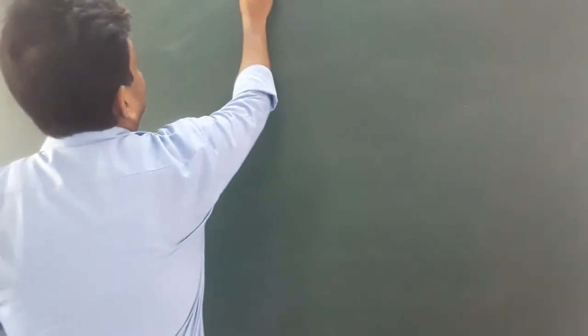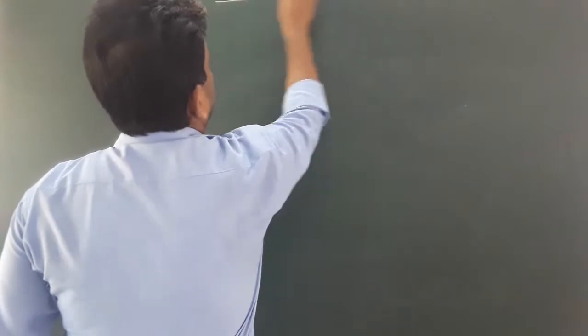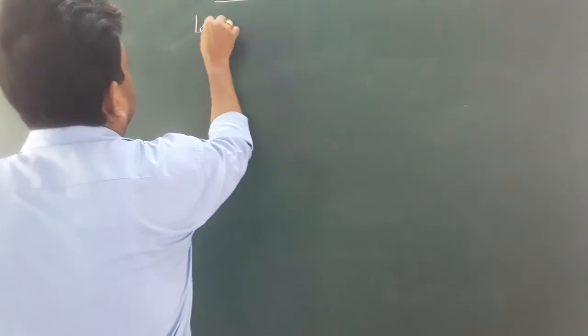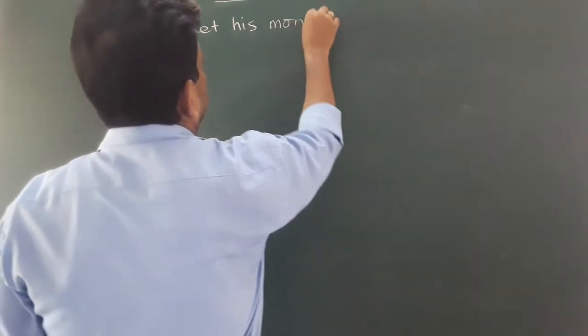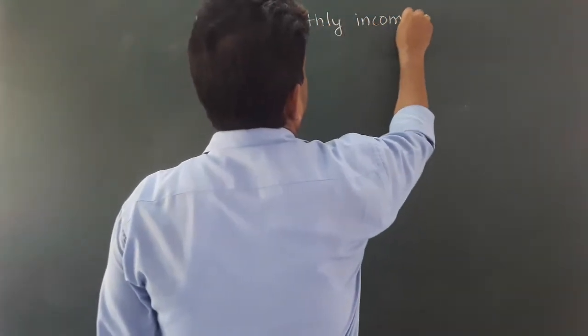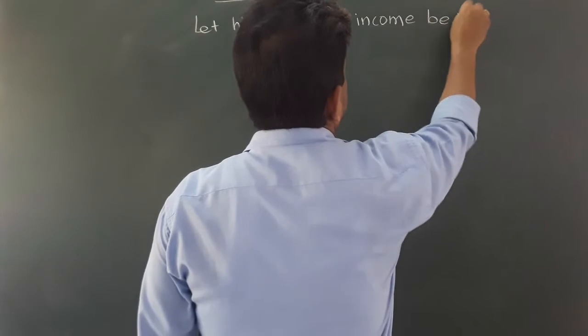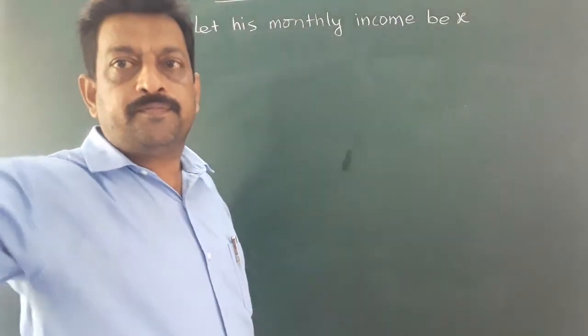So let me consider his monthly income as X. Let his monthly income be X. Now he saves 18%.